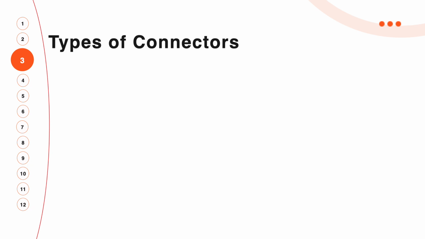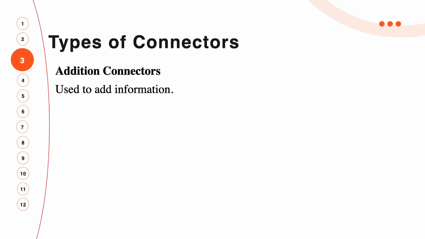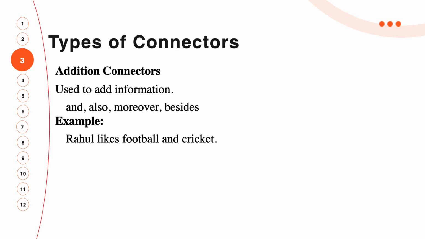Now let's move on to types of connectors. Addition connectors, which are used to add information: and, also, moreover, besides. Example, Rahul likes football and cricket.